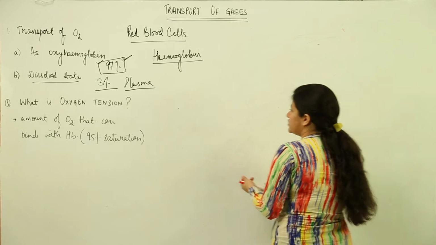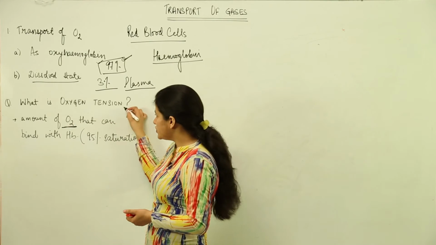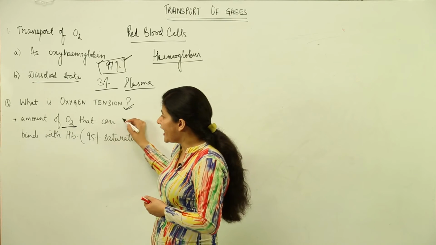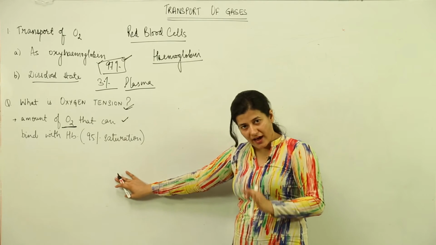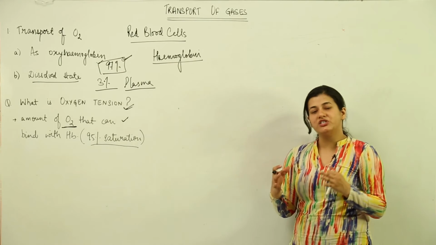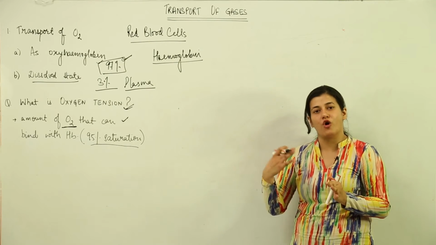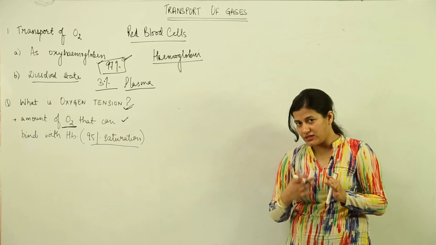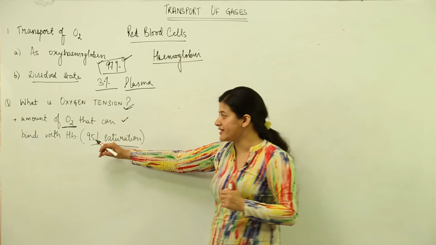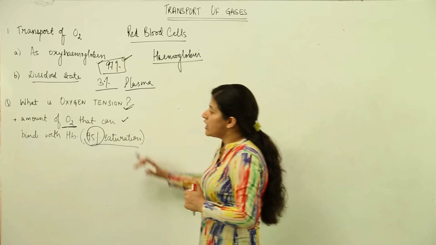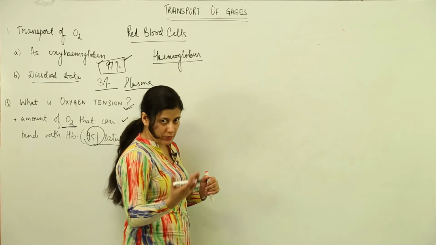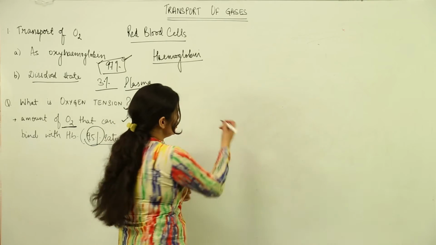So what is oxygen tension? It is the stress that has been created, and it determines what amount of oxygen can bind with hemoglobin. And you have to remember one thing, that hemoglobin reaches its 95% saturation. If as much as 95% of hemoglobin molecules form oxyhemoglobin, there would be no more binding of oxygen with hemoglobin, because the hemoglobin would attain saturation, and that saturation comes at 95% formation of oxyhemoglobin.